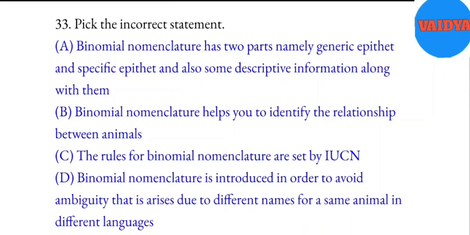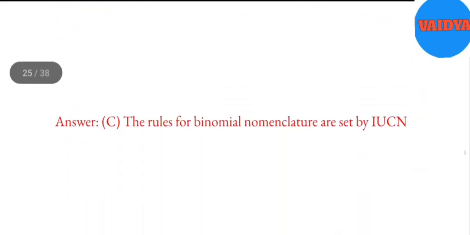A. Binomial nomenclature has two parts, namely generic epithet and specific epithet, and also some descriptive information along with them. B. Binomial nomenclature helps you to identify the relationship between animals. C. The rules for binomial nomenclature are set by IUCN. D. Binomial nomenclature is introduced in order to avoid ambiguity that arises due to different names for the same animal in different languages. Answer: C. The rules for binomial nomenclature are set by IUCN.